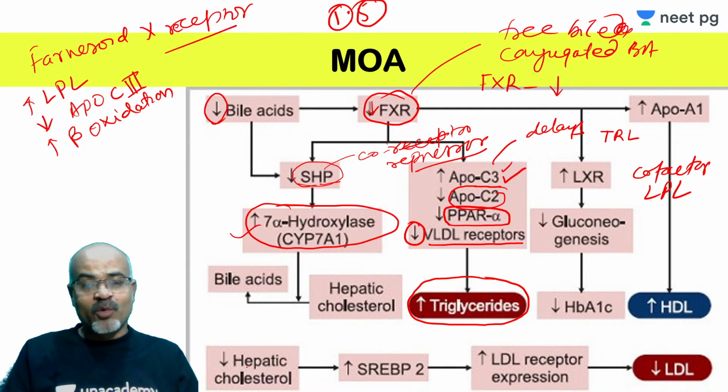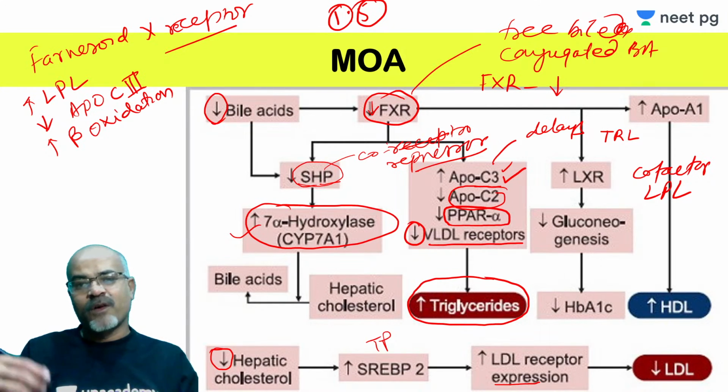And I have already told you that when there is fall in the hepatic cholesterol level, there is release of the transcription factor sterol regulatory element binding protein 2, and that increases LDL receptor expression on the surface. So this is all about how bile acid sequestrant acts.